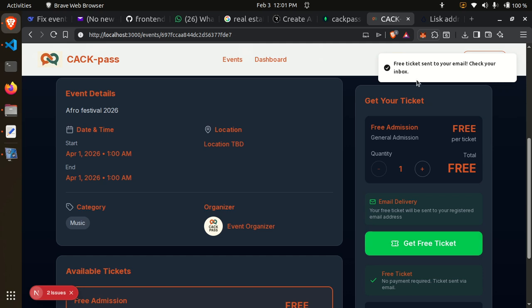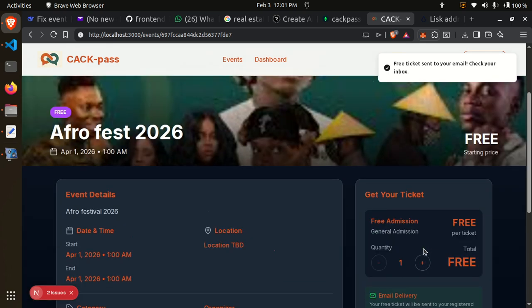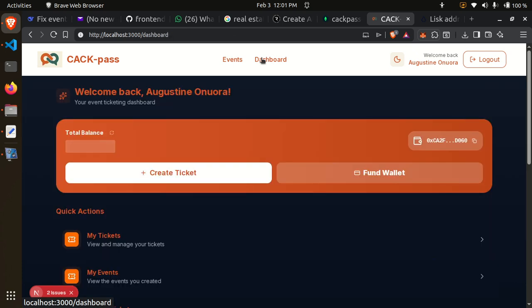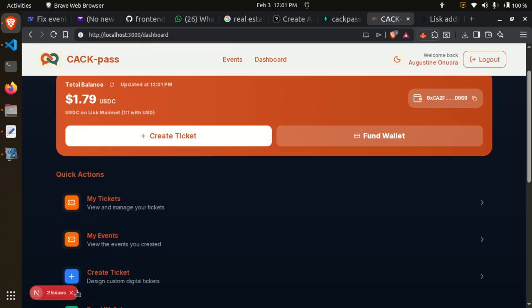Your free tickets are sent to your email. So check your inbox. Your free ticket has been minted to your email. But for the paid ticket, you can see the evidence from your app. So this is what we've created. So let's go to the dashboard and explain some other things.